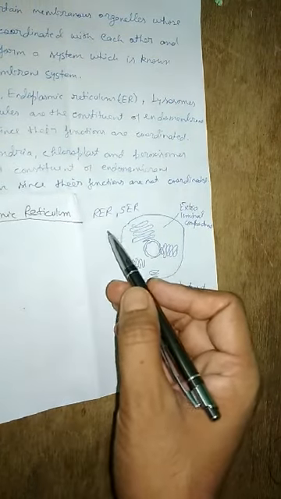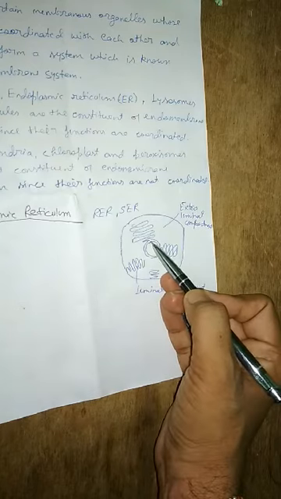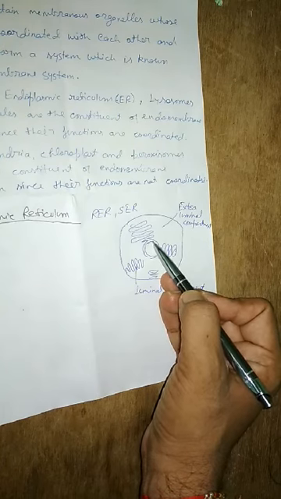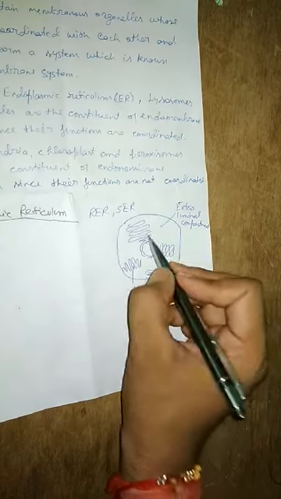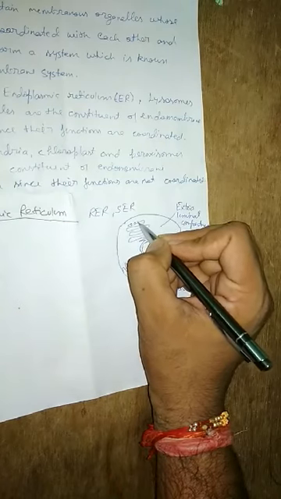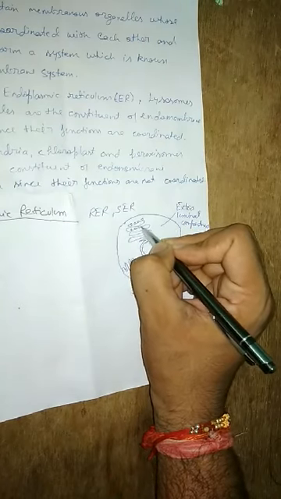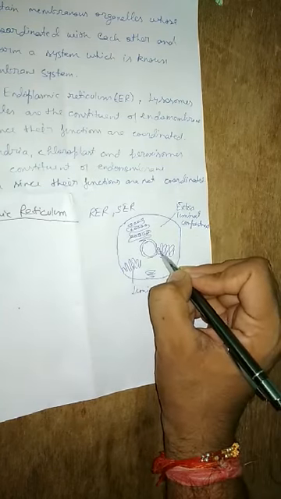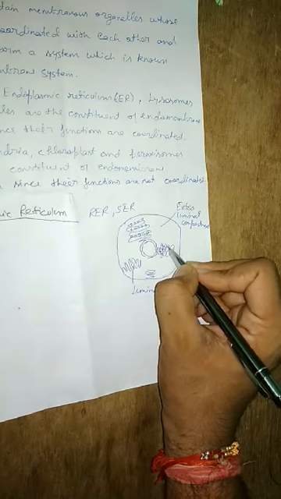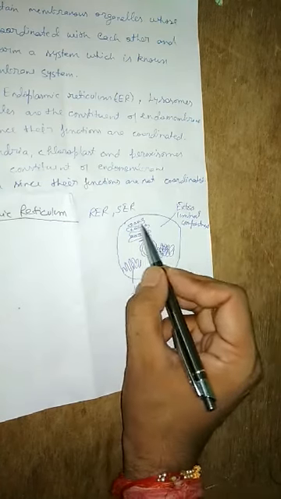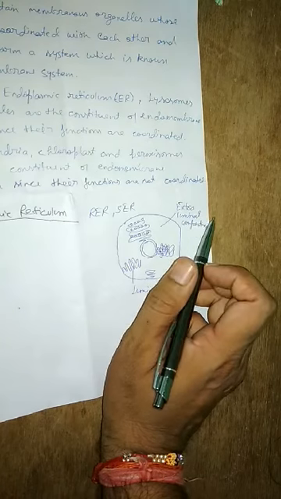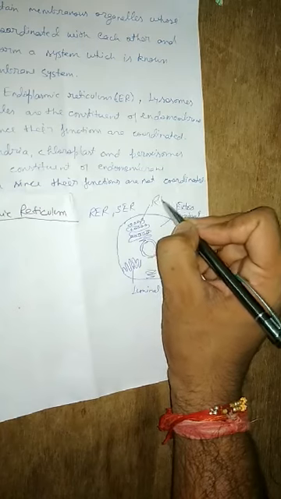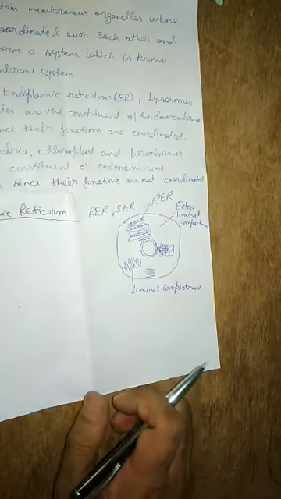This rough endoplasmic reticulum is usually present very near to the nucleus because it is formed by the continuation of the outer nuclear membrane, like this one you can see, and they have ribosomes over them. Because of the presence of these ribosomes, the appearance of such reticulum structure will appear rough. That's why it is called a rough endoplasmic reticulum.